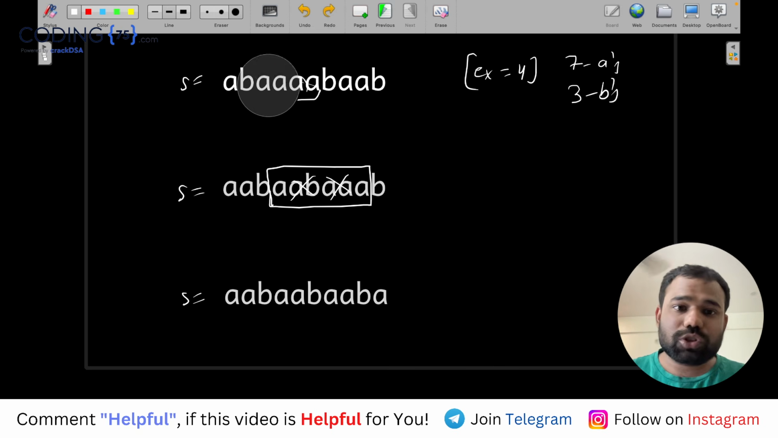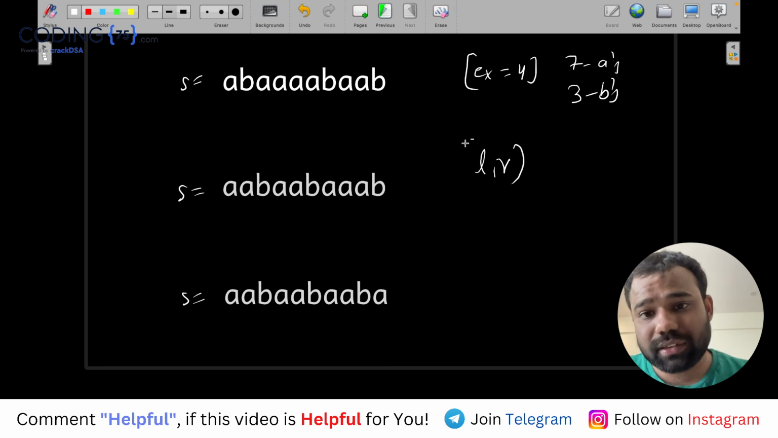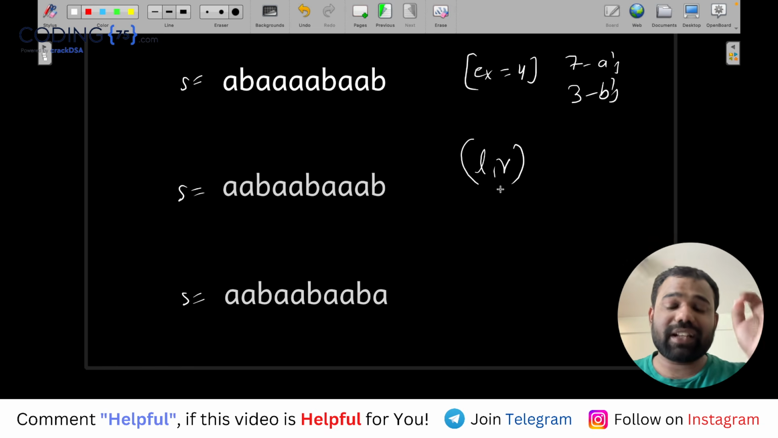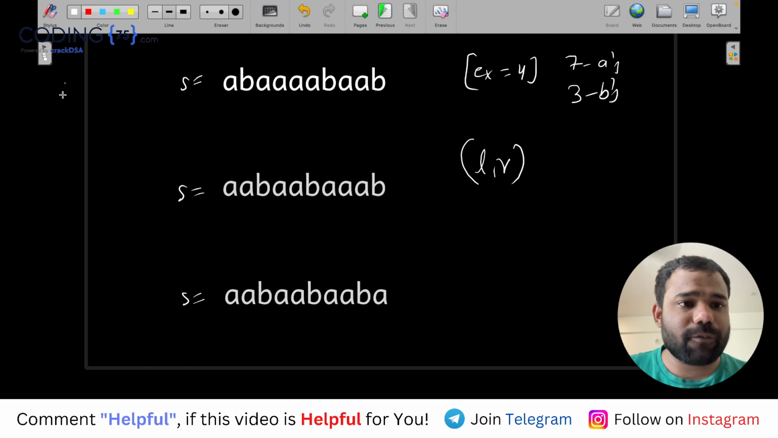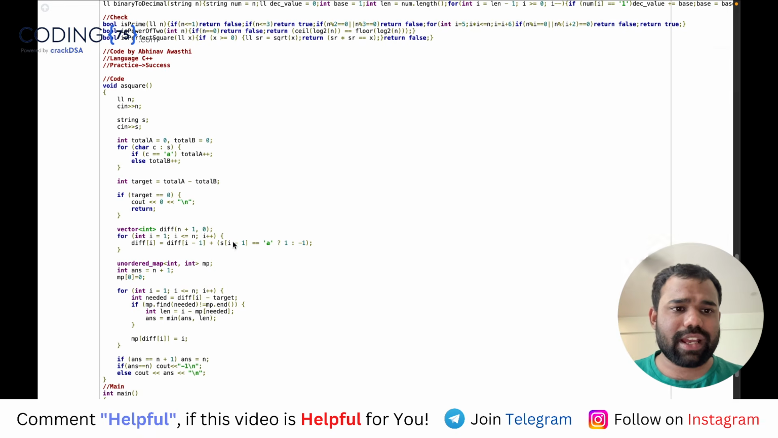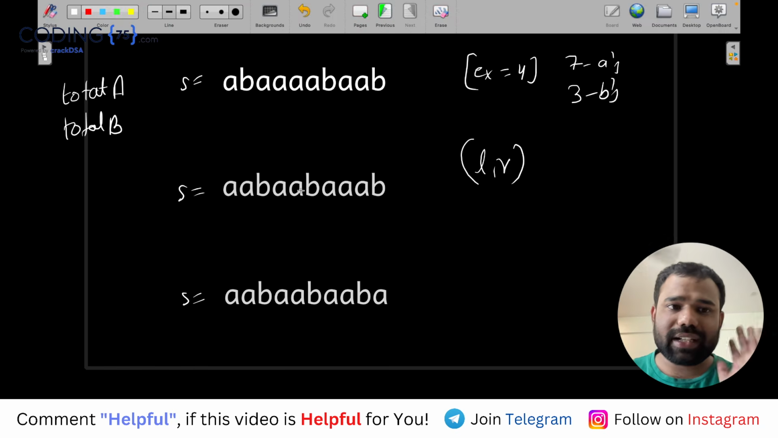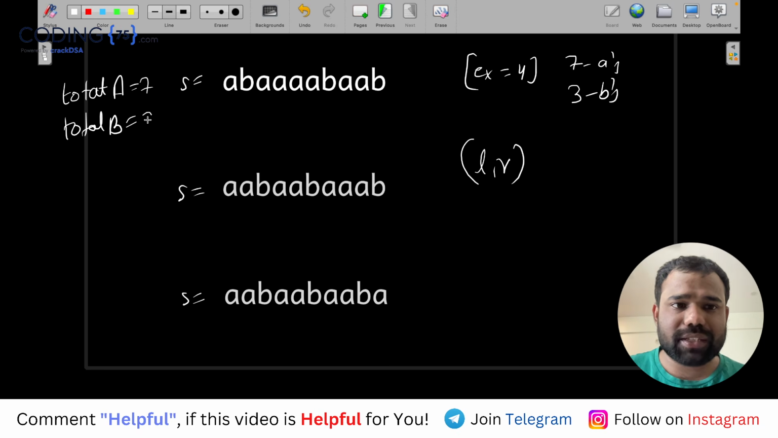Okay. So basically, what do you want to do? Understand very carefully, guys. We need to find a substring from L to R, such that, in this string, we have the total number of A and the total number of B given to us. I will show my solution also side by side. What I did, I first calculated the total number of A and total number of B. In our case, total A is 7, total B is 3.